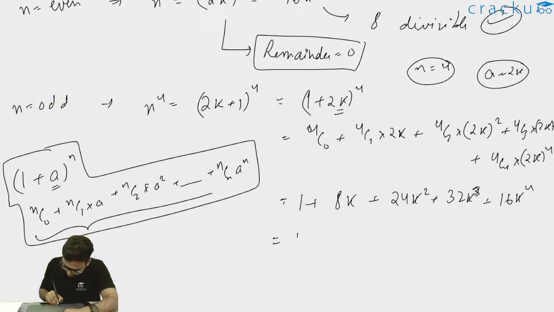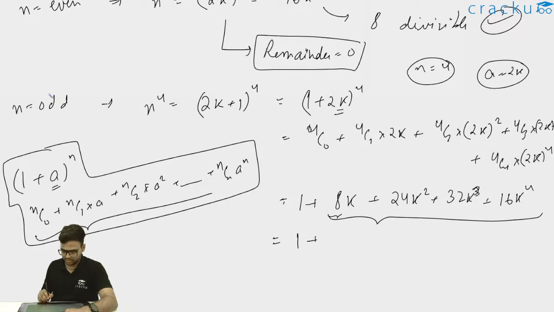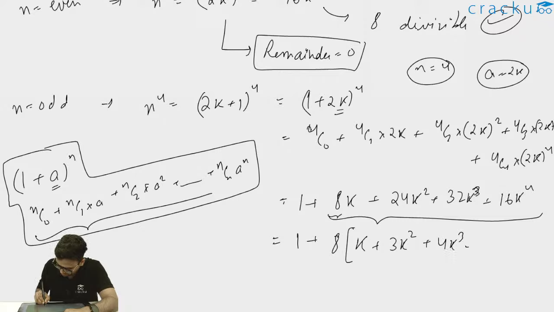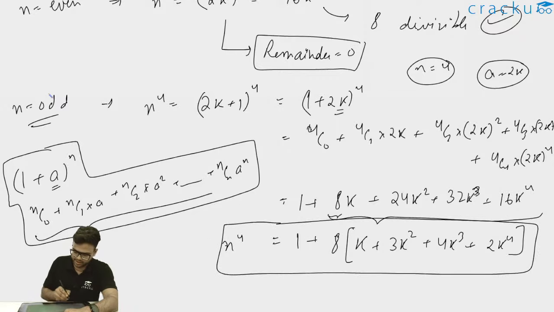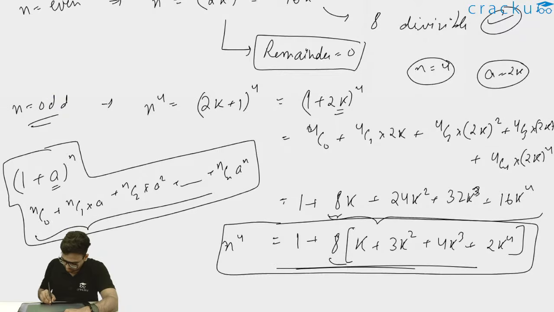Thus I can write 1 plus, taking 8 common in this entire thing, 8 times k plus 3k square plus 4k cube plus 2k to the whole power 4. Now whenever n is odd, n to the power 4 is this. Now this part is completely divisible by 8.